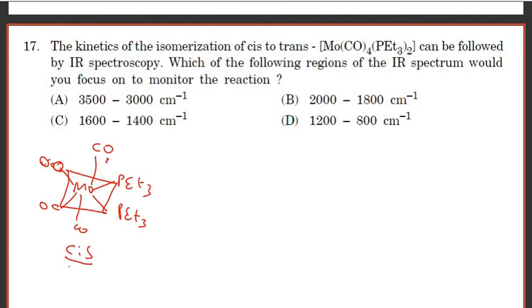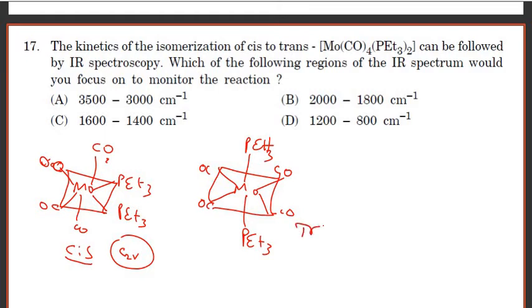This is a cis compound having C2V point group. For the trans compound, you will have M-CO. This is a trans compound having point group D4h.